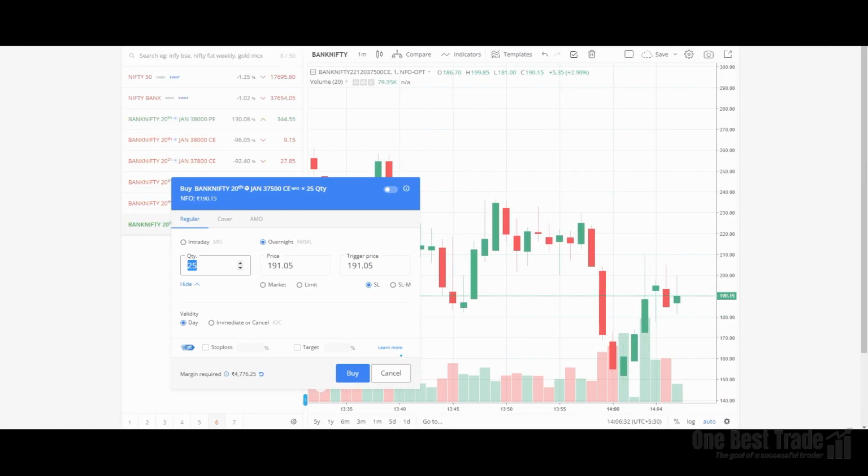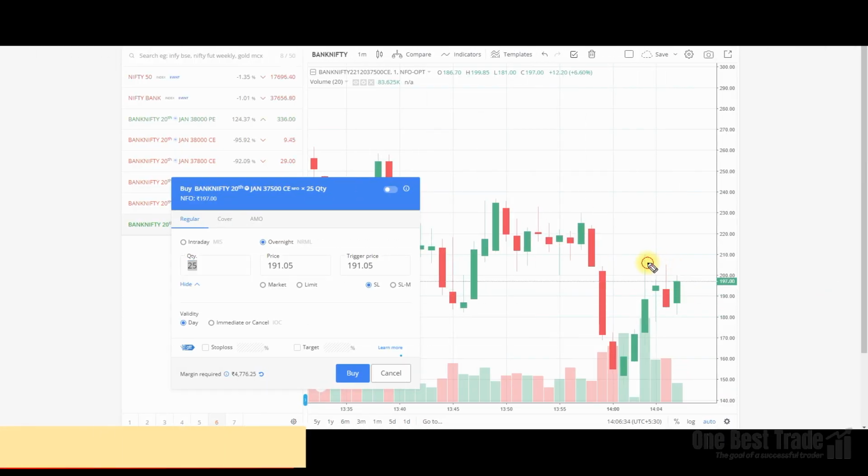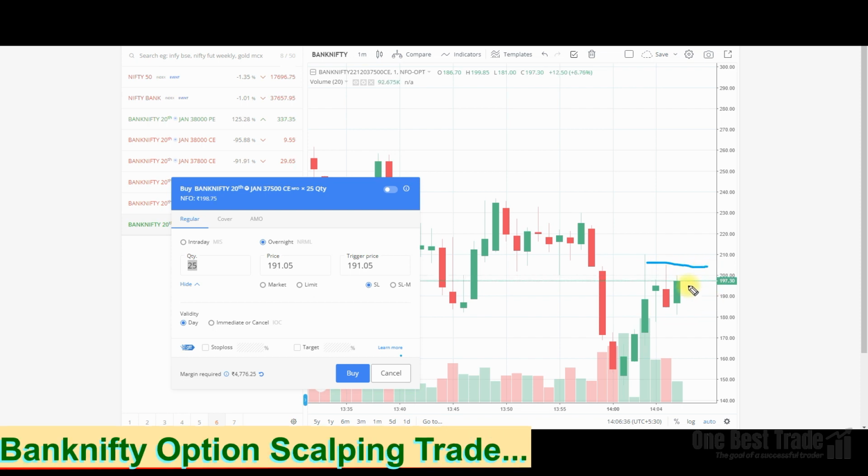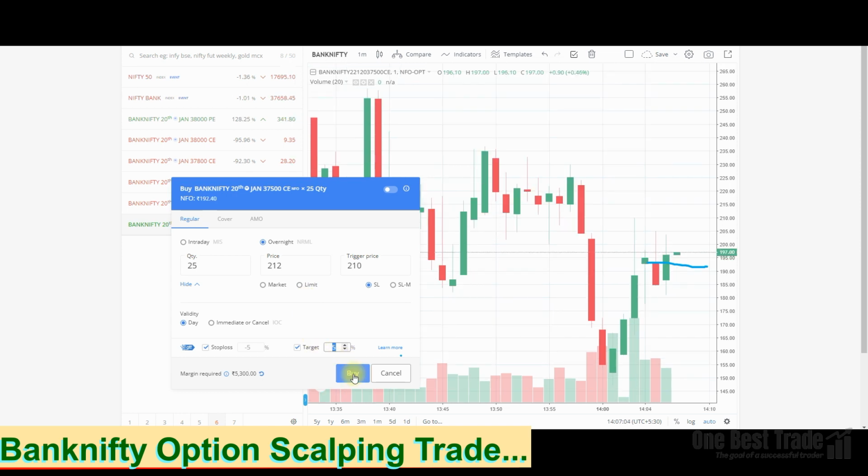Now let's see one live example. If the price breaks around 210, we'll take the trade. So now we'll make it 210. We are placing a stop limit buy order at 210. If it breaks, we will take the trade. We'll give a buffer of 2 rupees, 212. And then we are attaching the stop loss, approximately around a 10 point stop loss and also a 10 point target.